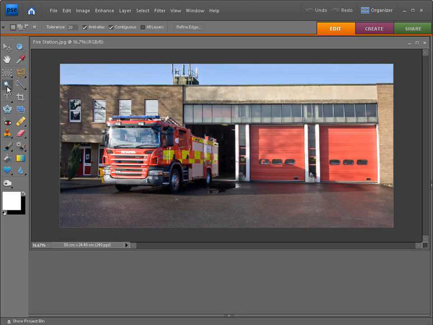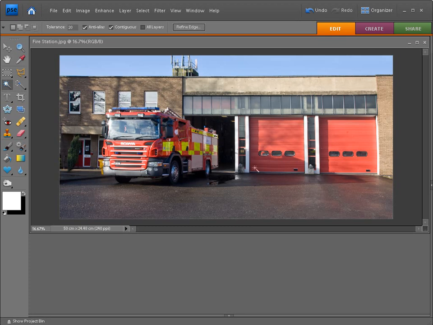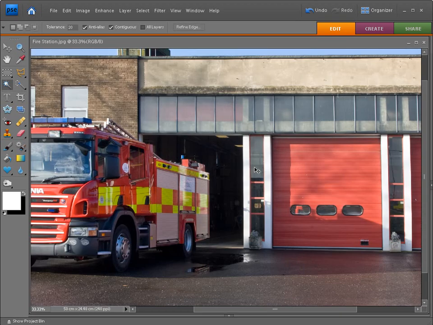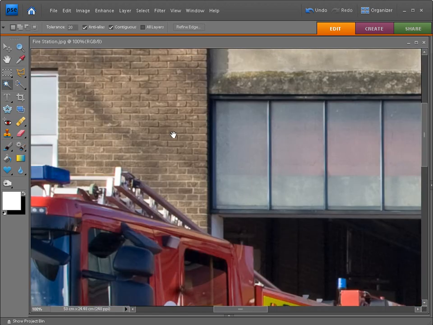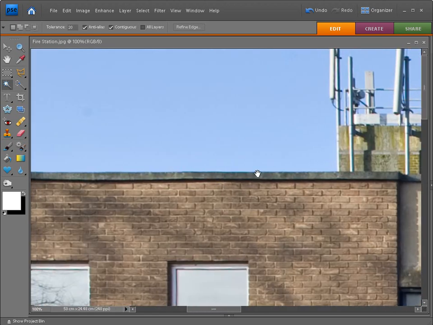Head over to the toolbox and select the Magic Wand tool, or hit its keyboard shortcut, which is the letter W, and then move up into the options bar and check you're selected on New Selection, and the tolerance is set to 20. Zoom into 100% by hitting Ctrl and plus a few times on the keyboard, and then hold down on the spacebar to enter the hand tool and move up to the top left of the image.